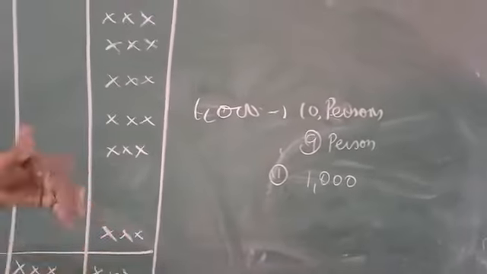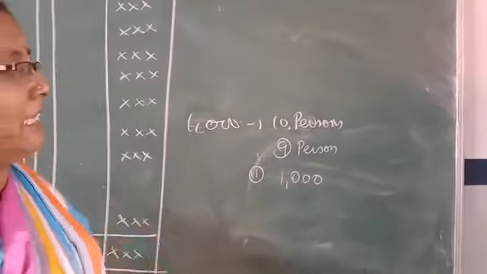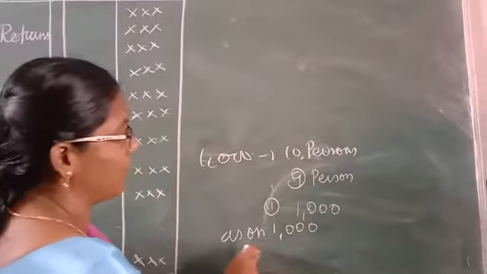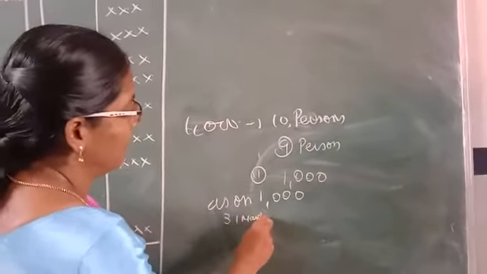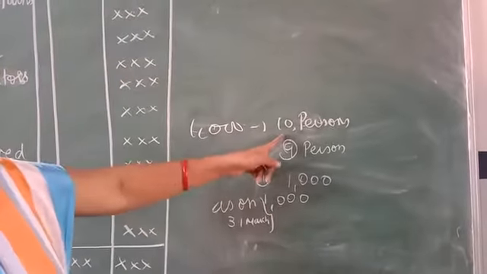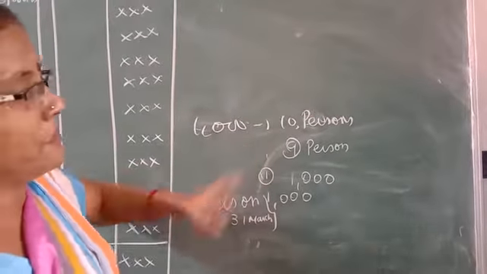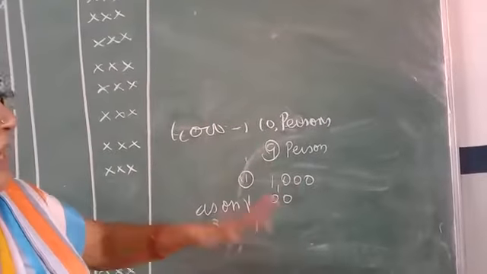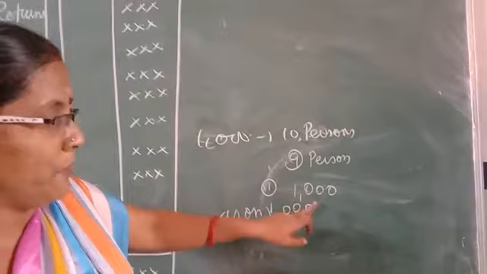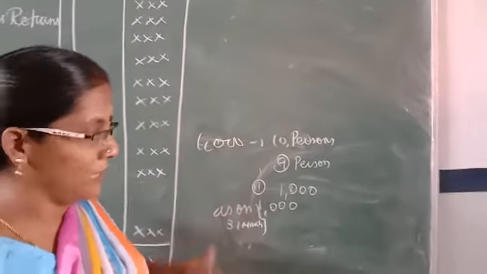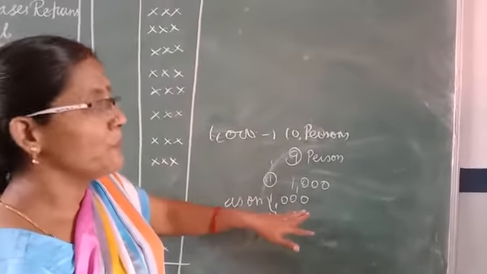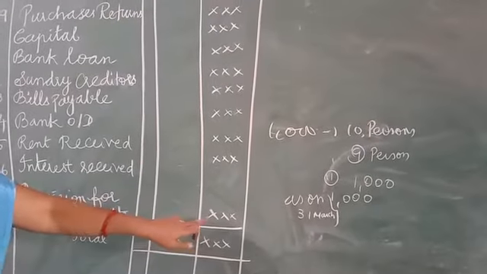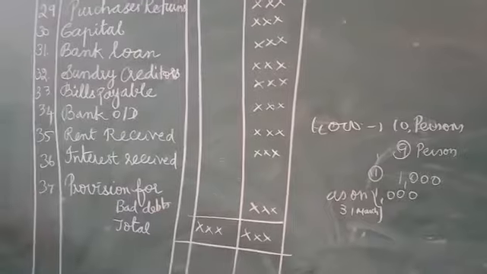That is also, if they will give the money, we are thinking that up to March 31st they won't give the money, isn't it? We have given loan to the 10%, 1,000 rupees. 9% has handed over. Only 1 person has not handed over. We thought that it is a bad debt. Suppose that 1 person after 31st March gives the money to us, that comes under provision for bad debts. We have received the bad debts, so we have credited. So this is very, very important.